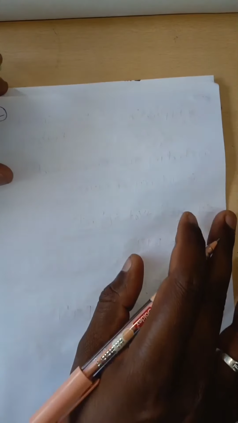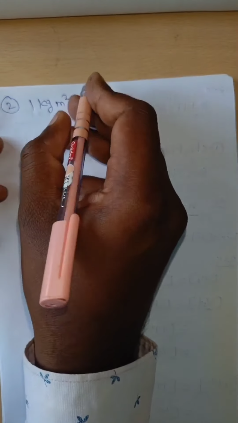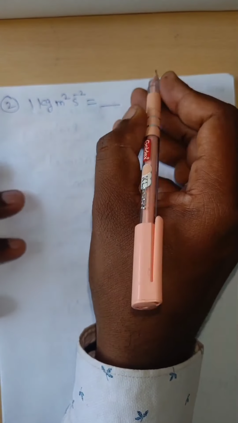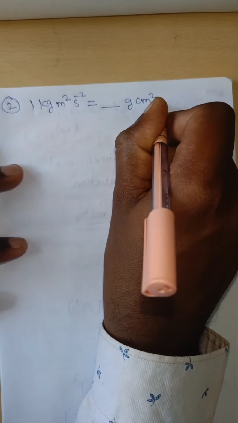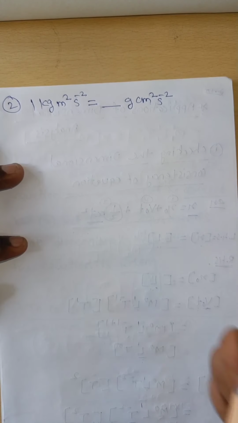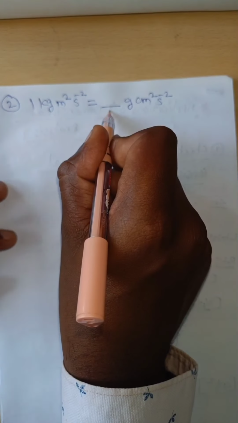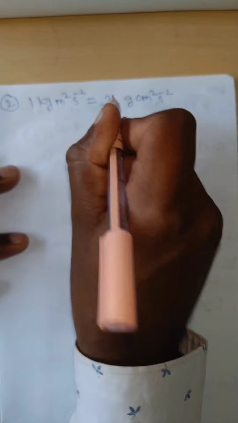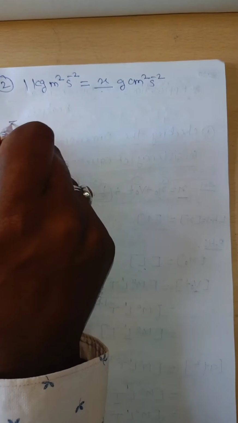See here, next example: 1 kg meter square per second square is equal to dash number of gram centimeter square per second square. Now we have to fill in that blank. In the empty space we have to represent x. Then we have to find out the value of x.